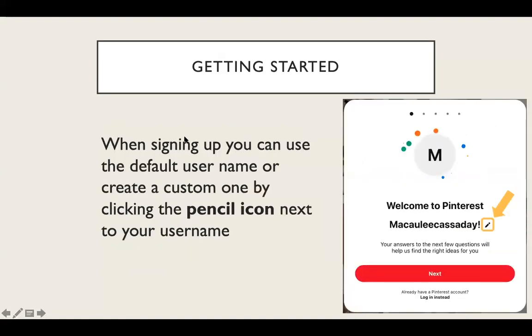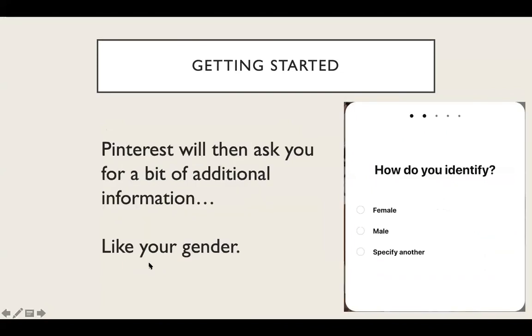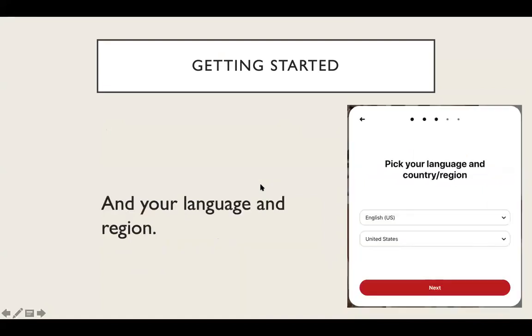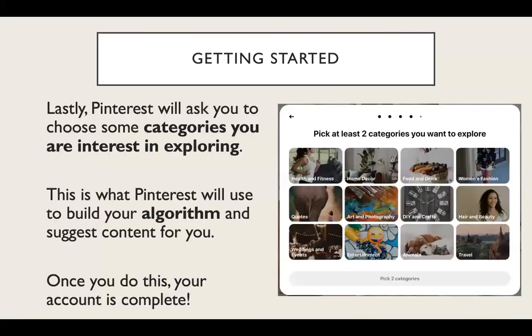When you're signing up, you can use the default username, or you could create a custom one by clicking the pencil icon next to your name, which is over here. Then it'll ask you for a bit more information, like your gender, and also your language and region.